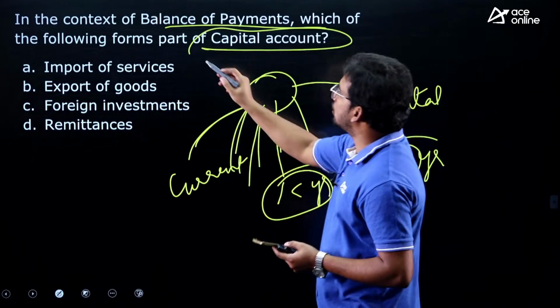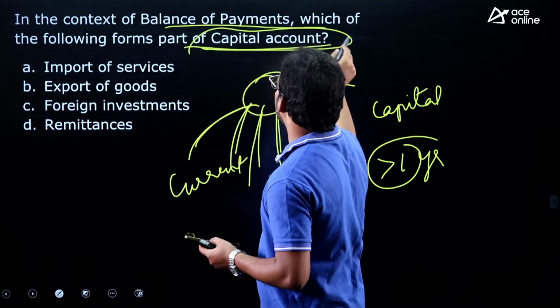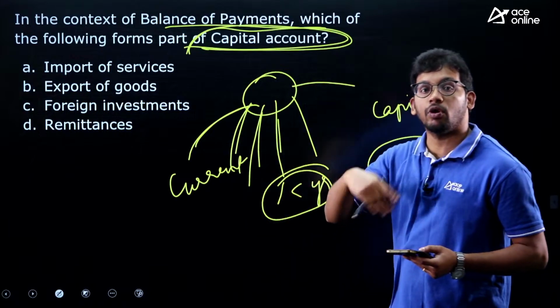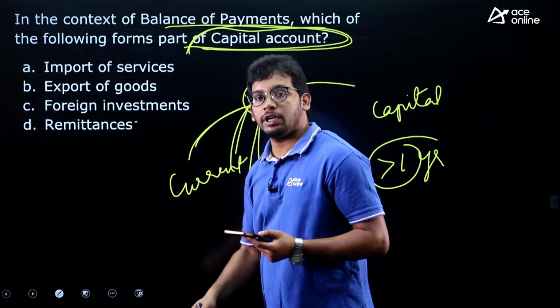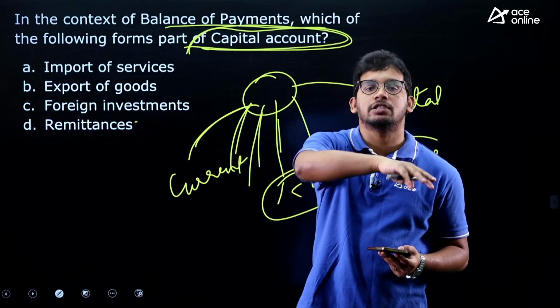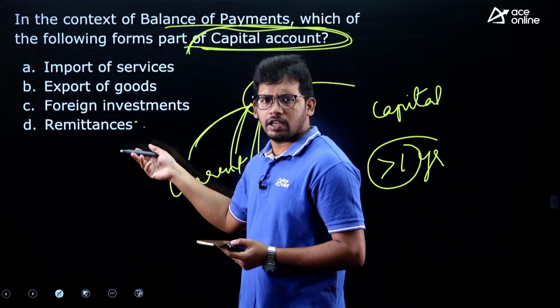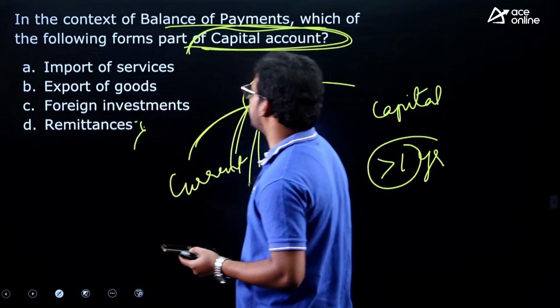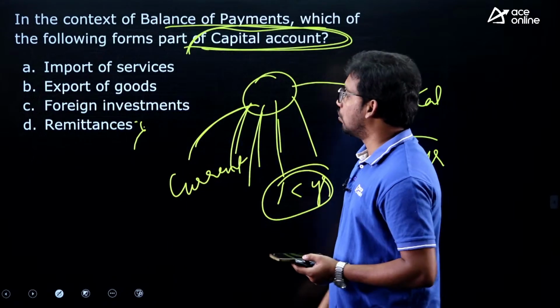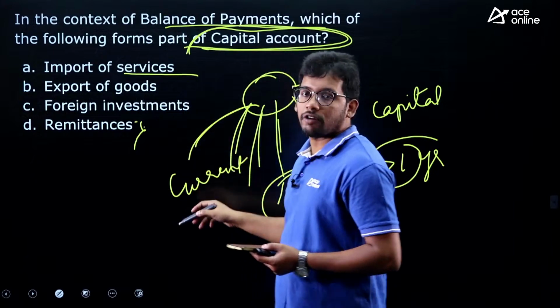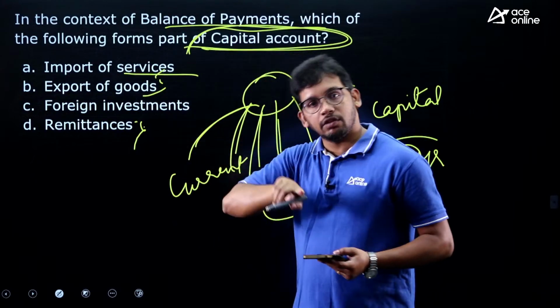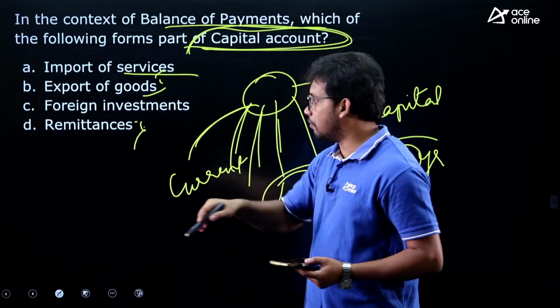So which of the following forms part of the capital account? Capital account means more than 1 year. Remittances mean money sent by Indian citizens to their parents in India. This is less than 1 year, so it is not part of the capital account, it is the current account. Imports of goods and services are both within 1 year.